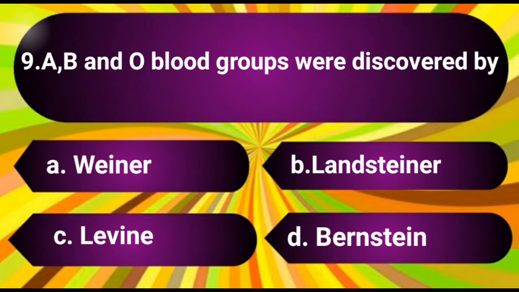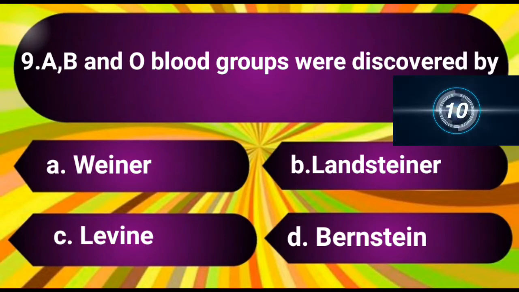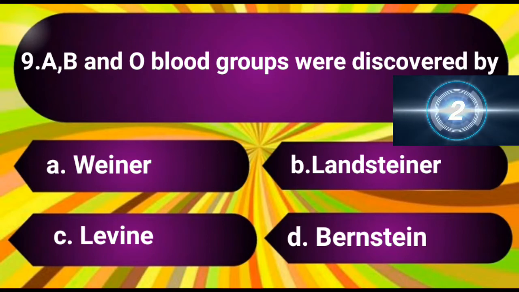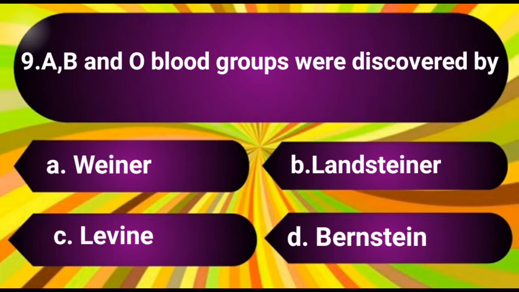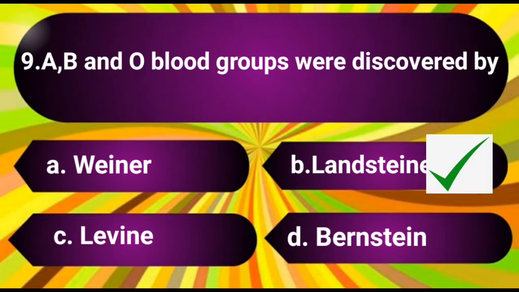Question number 9. A, B and O blood groups were discovered by. The options are A. Weiner, B. Landsteiner, C. Levine, D. Bernstein. The answer is B. Landsteiner.